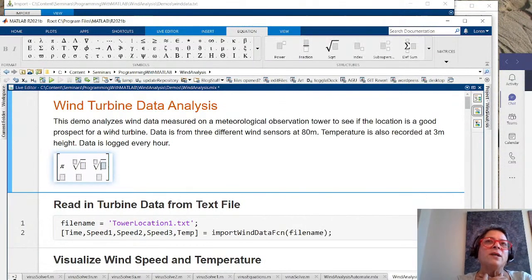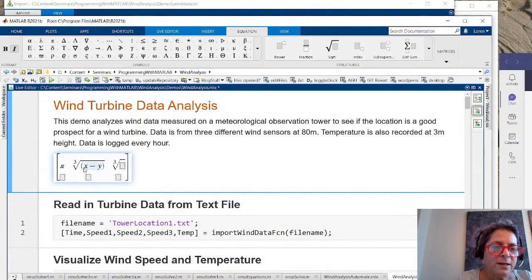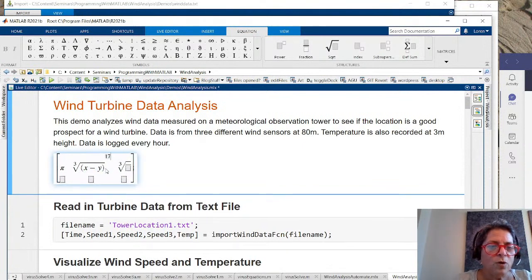If I said I want to take the cube root of x minus y to the 17th, did I mean this? Let's put our cube roots in. And let me go x minus y, 17th. Or did I mean the cube root of x, minus y to the 17th?